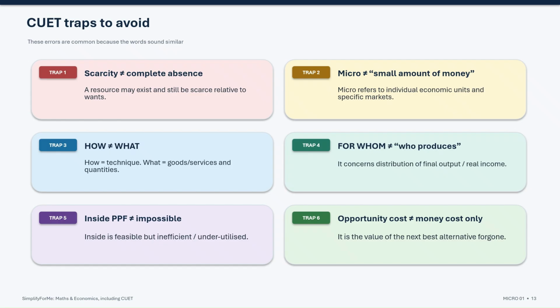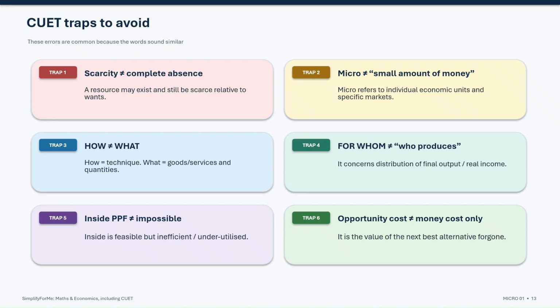Trap number 3. Do not confuse how to produce with what to produce. What is about choosing goods and services. How is about choosing the production technique. Trap number 4. For whom to produce does not mean who produces. It is about the distribution of final output or real income among people.